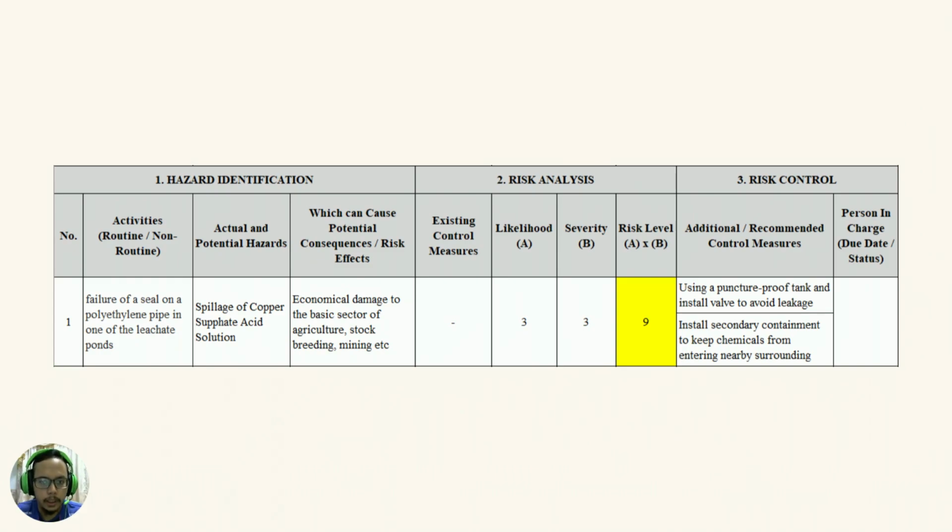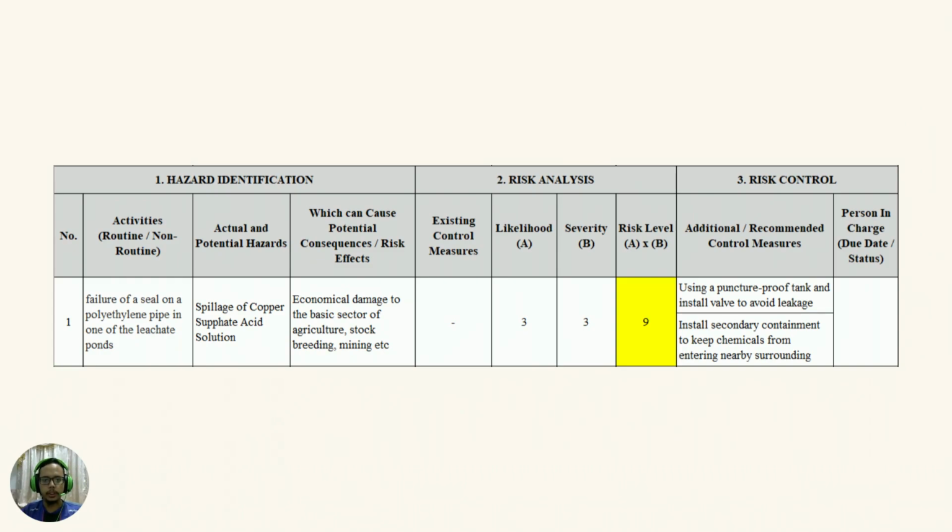And we need to do the analysis. Existing control measure here is none because it is still under construction, but the workers there have done the work before the construction finished. So the likelihood here is number 3, which is conceivable, might occur sometime in the future, and severity is 3, which is serious because non-fatal injury or permanent disability. And the risk level A times B is 9, which is medium. A medium risk requires a planned approach to control the hazard and a plus temporary measure if required.